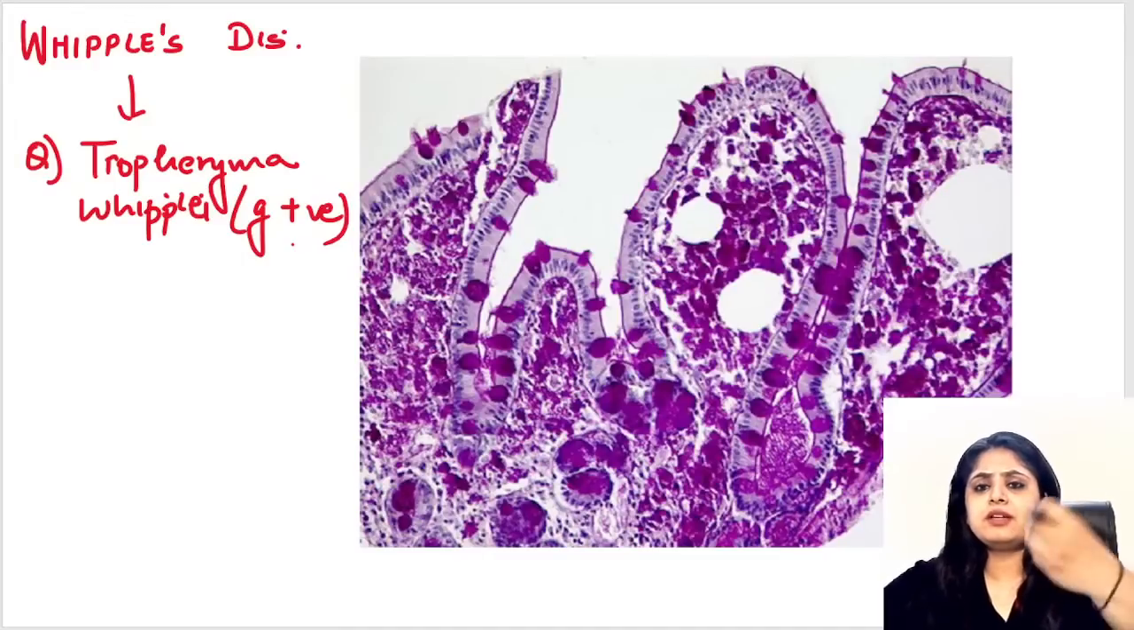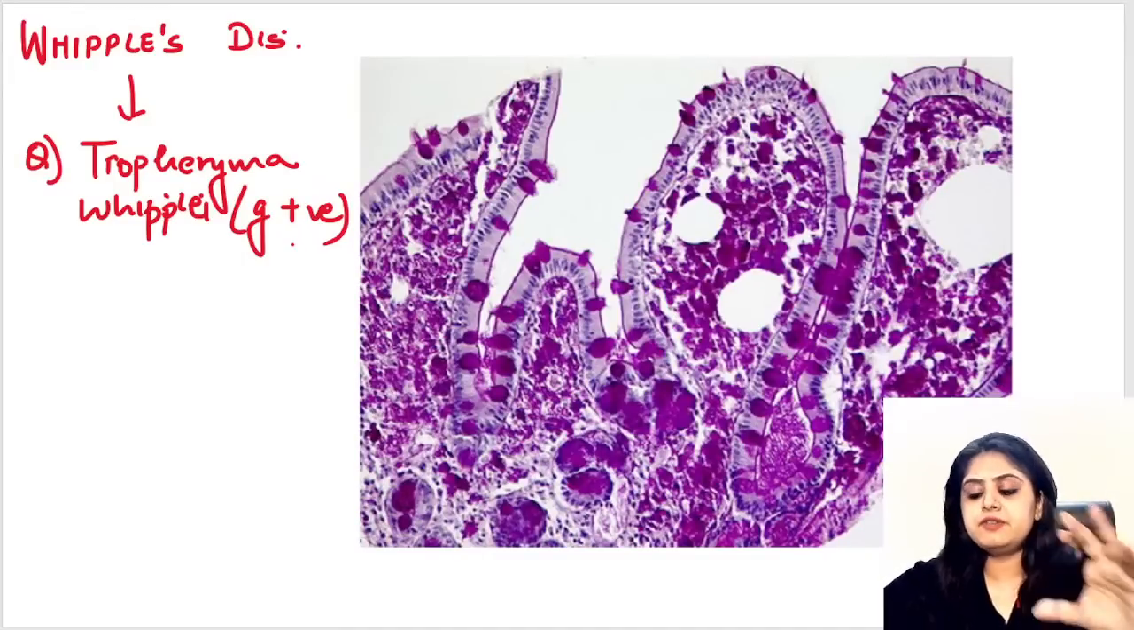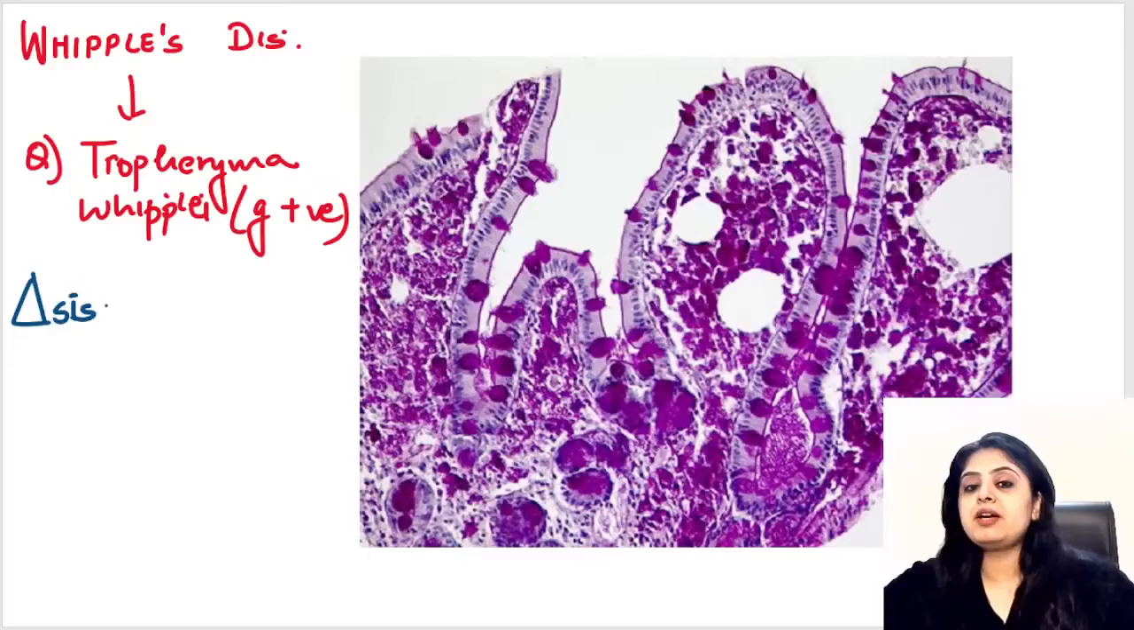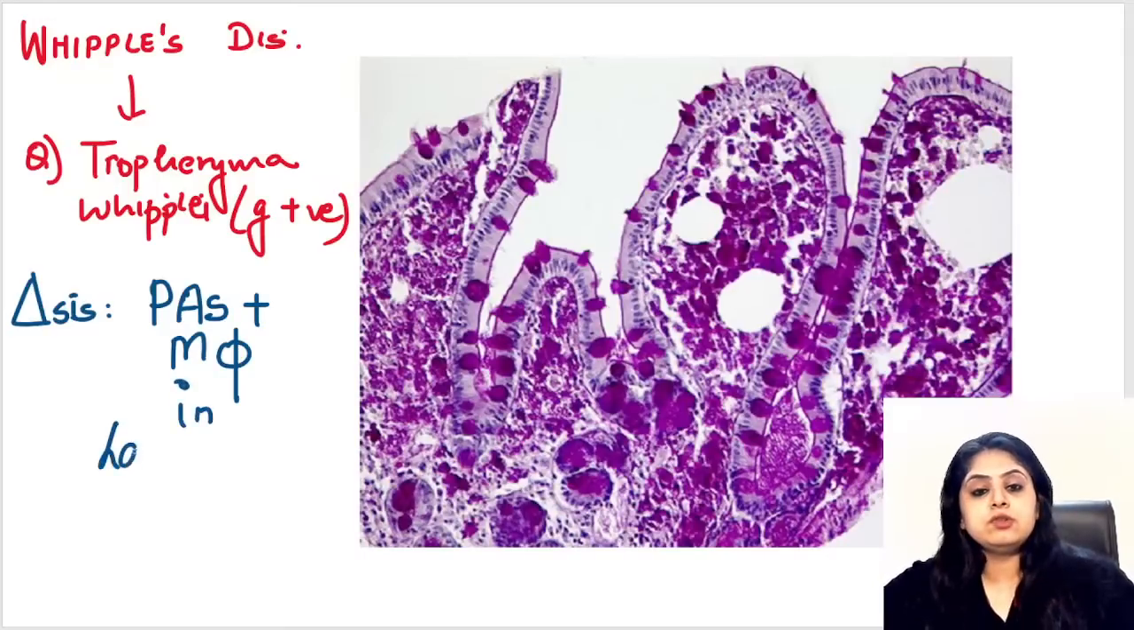As soon as some organism comes into my body, I will eat it. Which is the cell which is going to eat it? It is always going to be the macrophage. So how will I diagnose? I will have to look at those macrophages which have eaten up this organism. How will we see them? They will be PAS positive. And in which layer of the intestine will you see it? You will see it in the lamina propria.